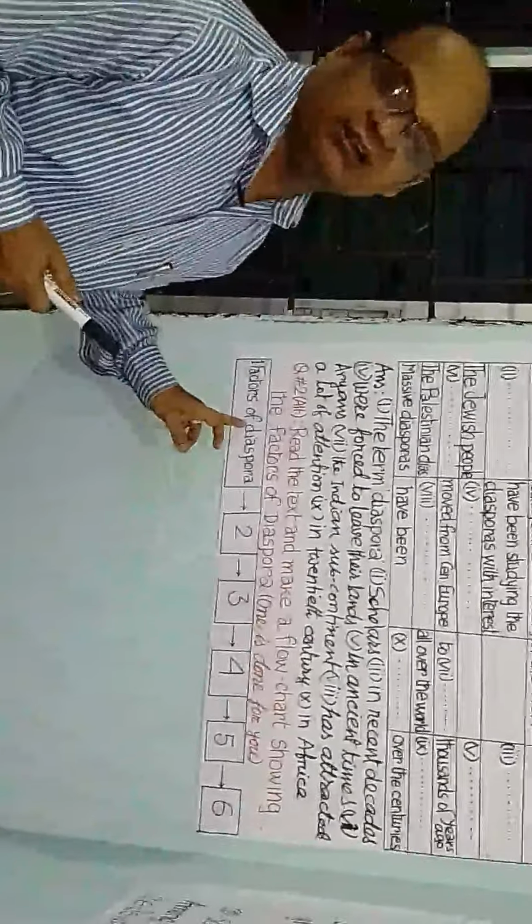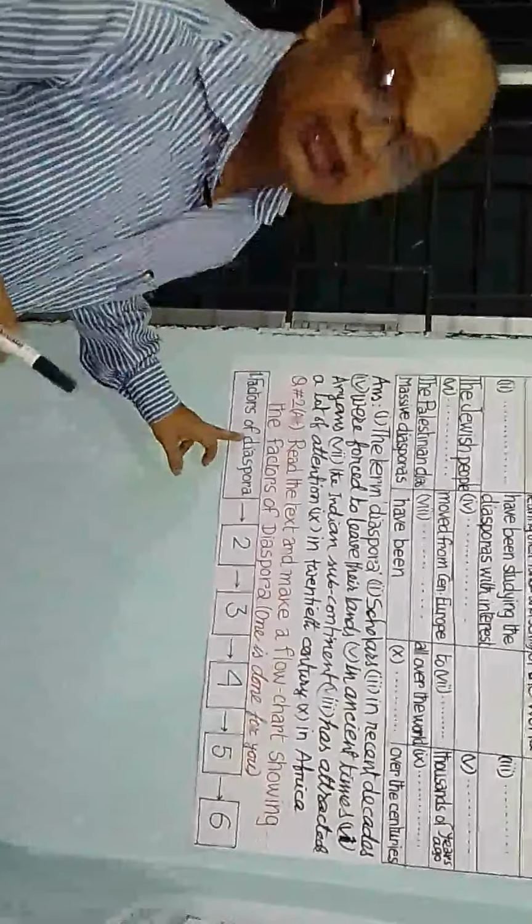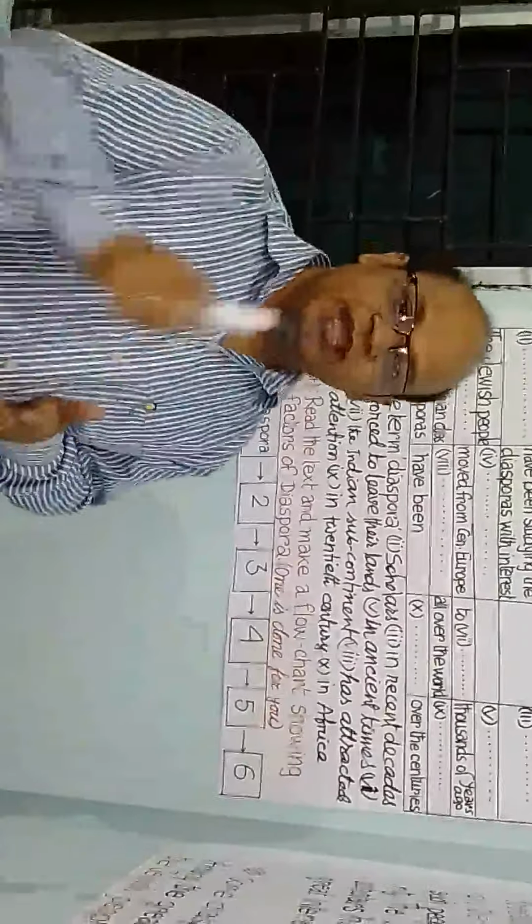That means you have to maintain the same style in order to get better credit. Okay, let's try. Again, pause your video, and by reading the text try to complete this flowchart. And after completing this flowchart, you will play the video again and we will try together.